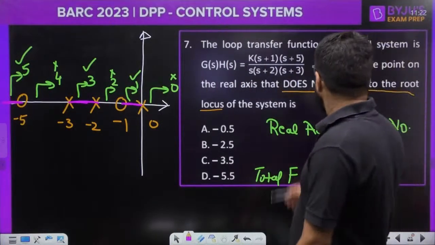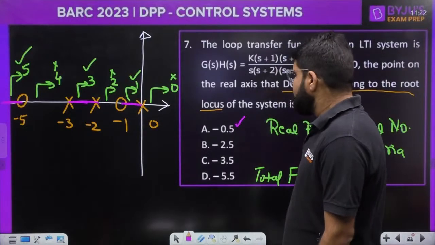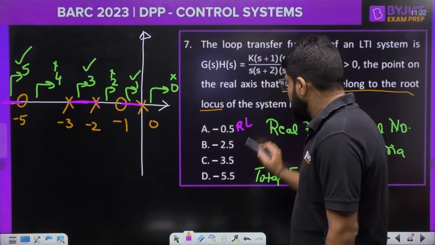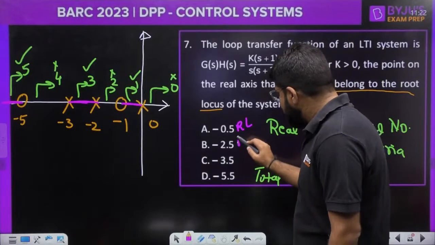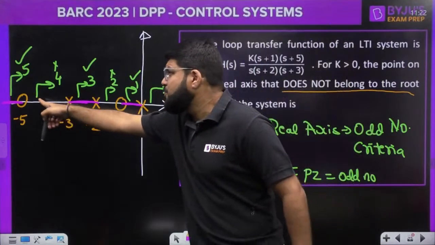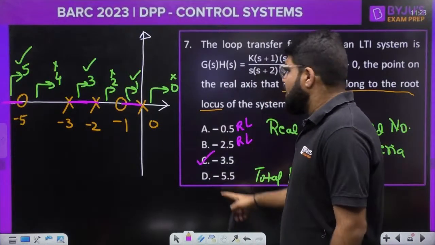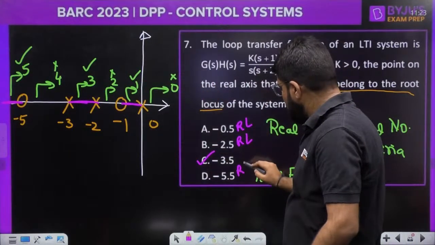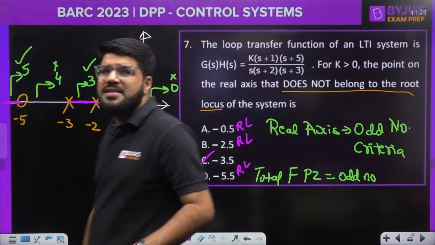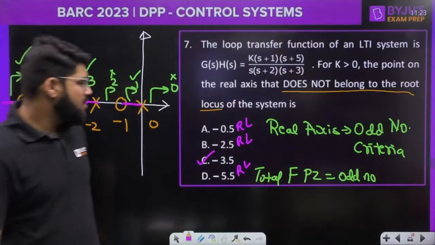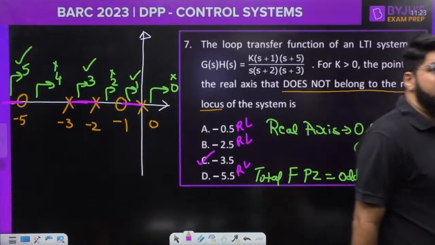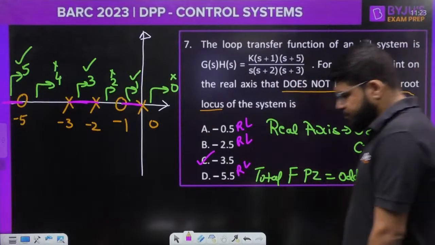So -0.5 does not belong. This one will belong, it is on the root locus. -2.5, yes, on the root locus. -3.5, that is in the even number criteria, so this is the correct answer. -5.5 is also on the root locus. So only option C has the point which does not belong to the root locus of the system. Clear?